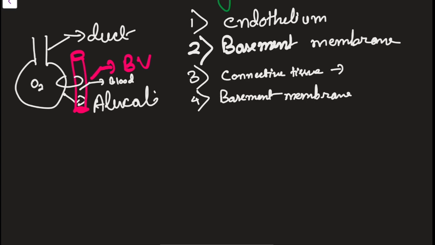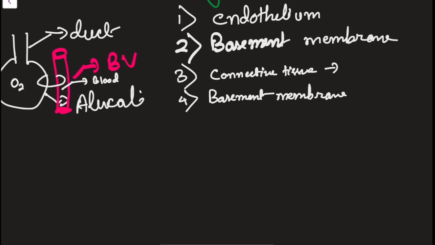Another very important thing: layer 2 and layer 4, the basement membrane of the capillary endothelium and the basement membrane of the alveoli, are fused at certain places. This fusion minimizes the thickness of the alveolo-capillary membrane.